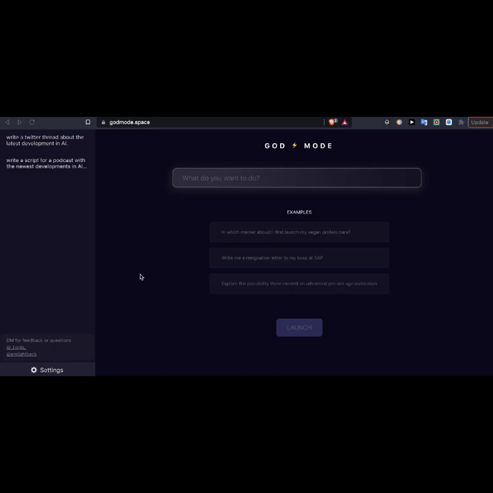One on the list, we've got God Mode. God Mode is essentially ChatGPT with internet access. This is a big deal because ChatGPT is trained on a bunch of text and a lot of data from before 2021. So if you ask it the most recent or the most relevant news items or the most recent prices of things, it's not going to know because it's trained on data that is 2021 and prior.